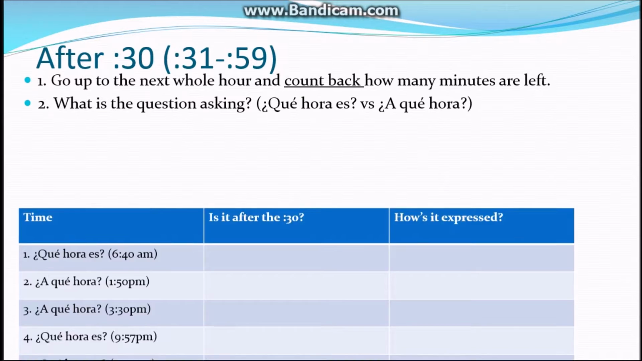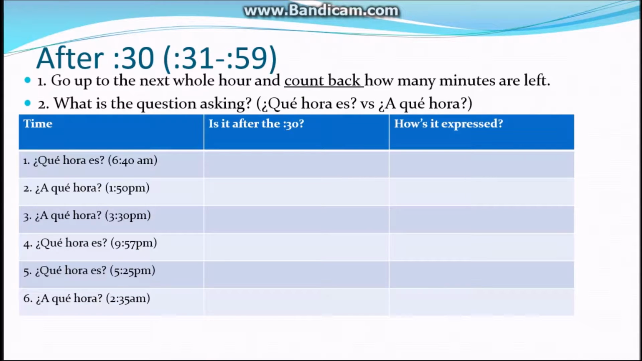So let's look at this chart and we'll fill it in. So we have this time. Each time has a question, ¿Qué hora es or ¿A qué hora? Based on the time, it's going to tell us how to respond. So we want to focus on, we have this time. Is it after the 30? So is it any minute between 31 and 59? And then we're going to actually express the time. So remember, you can only go up to the next whole hour if it's after the 30. If it's not after the 30, don't go up to the next whole hour. It's going to mess up the time.